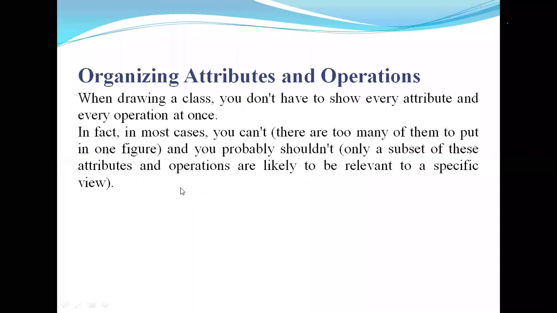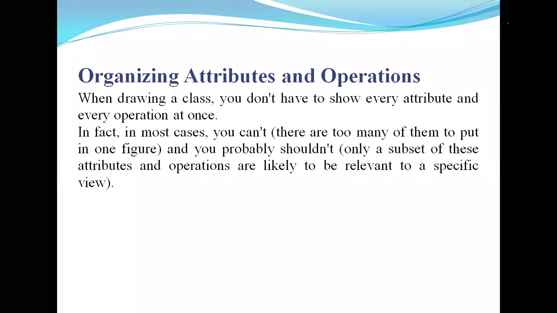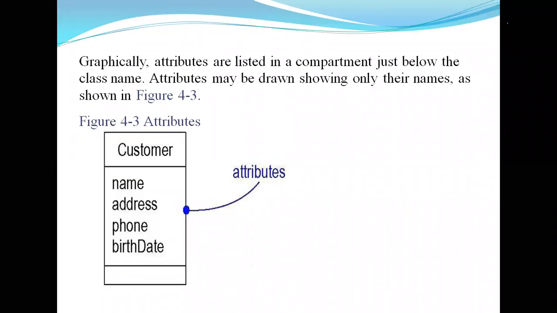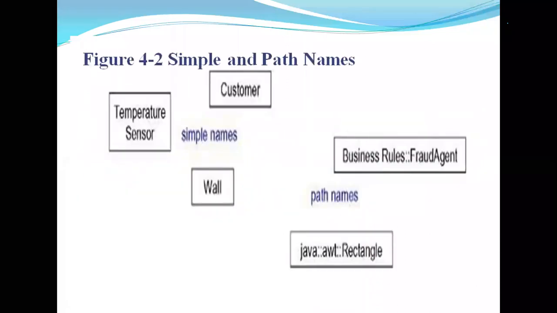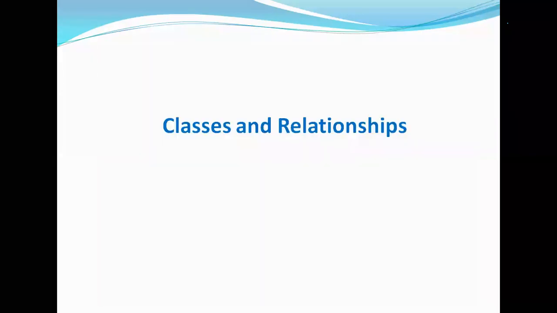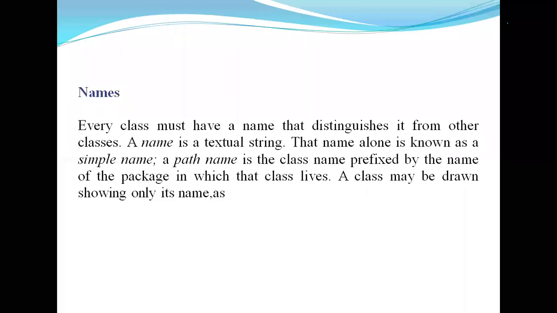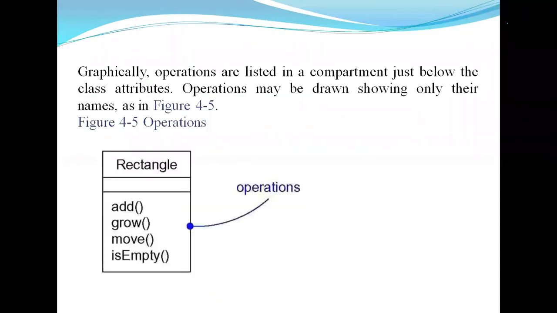So these are the three properties of a class. A class is a collection of attributes and operations. First one is name, second one is attributes, third one is operations.